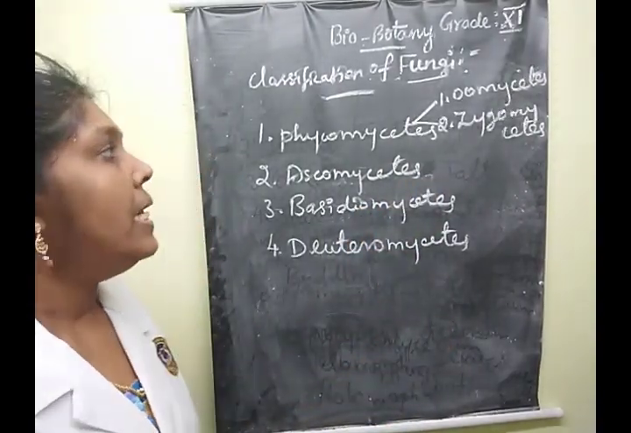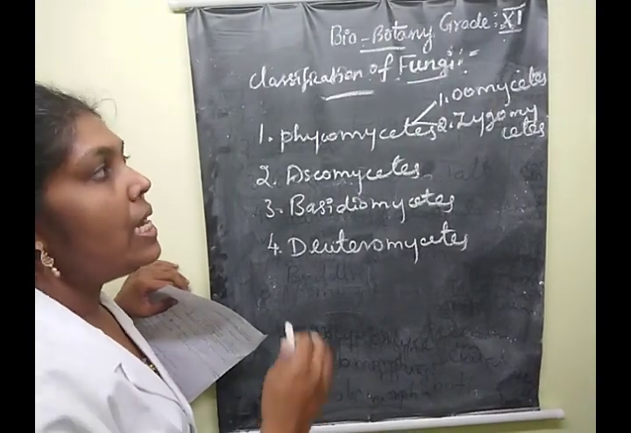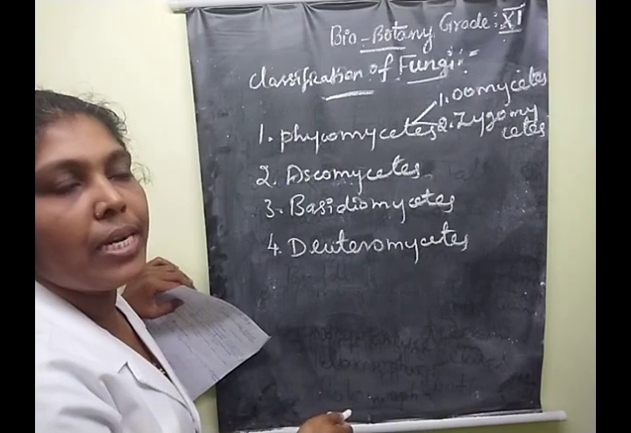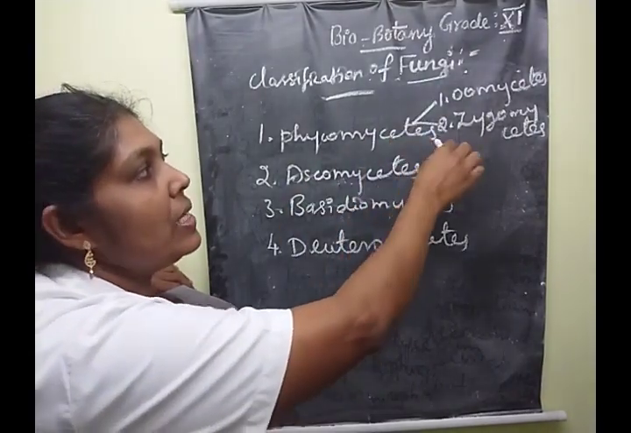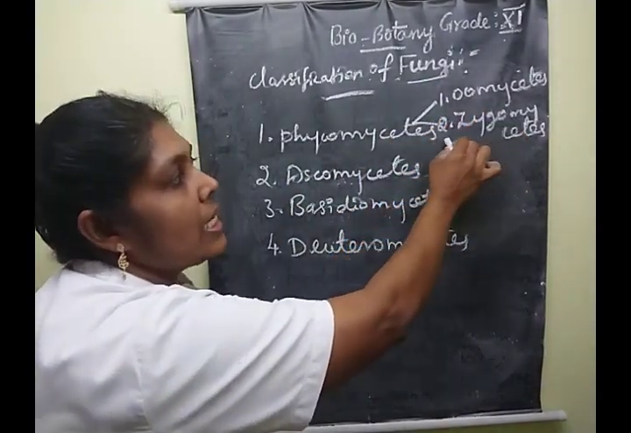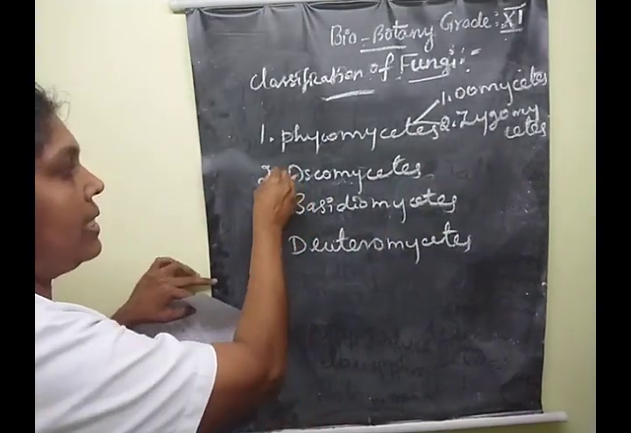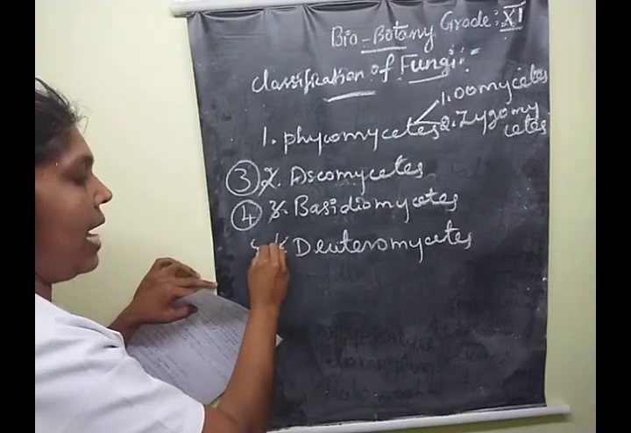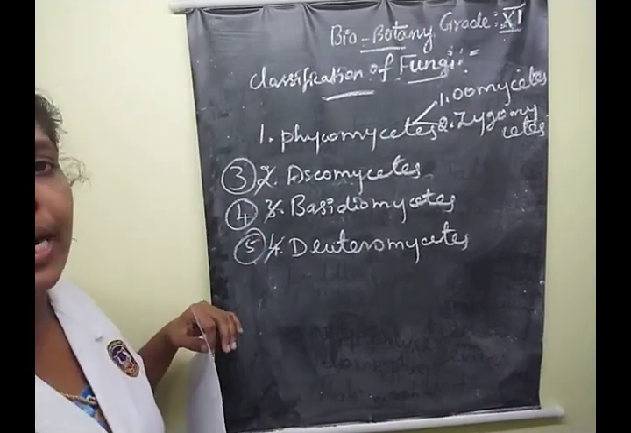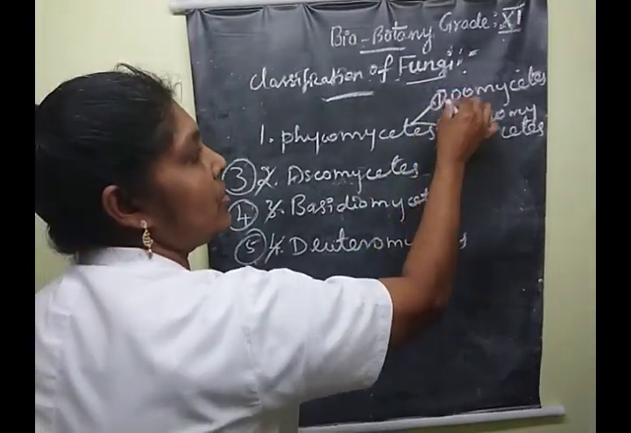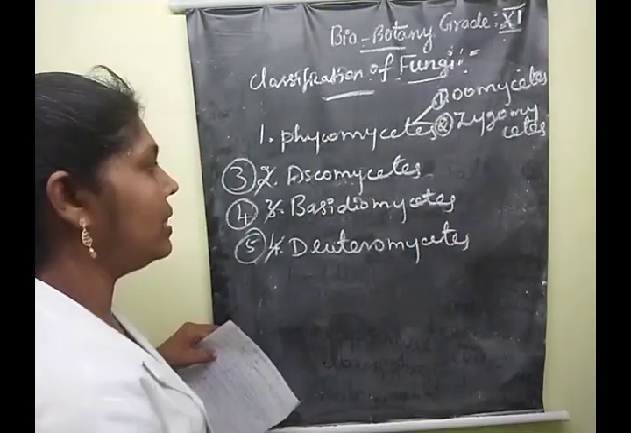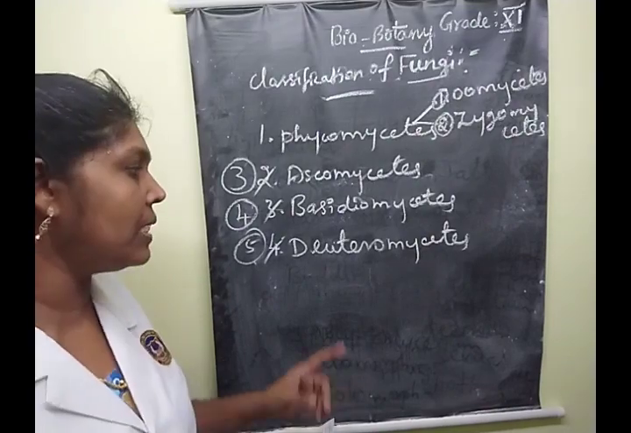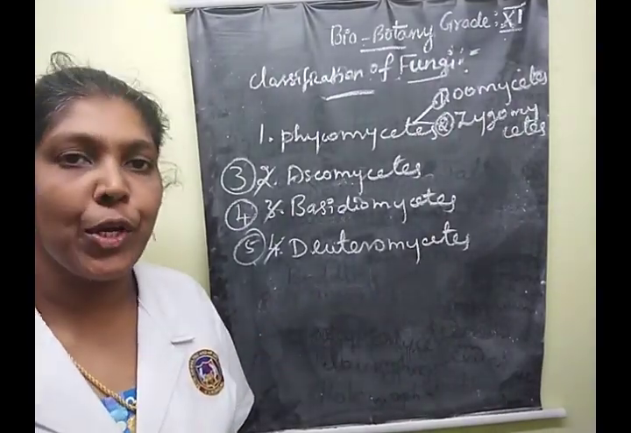Clear? Next, let us learn about the salient features of some of these classes. Understood, ma? What are the classes? First one is Oomycetes, then Zygomycetes, then Ascomycetes, then Basidiomycetes, and then Deuteromycetes. Understood, children? Oomycetes is the first class, the second one is Zygomycetes, the third one is Ascomycetes, the fourth one is Basidiomycetes, and the last one is Deuteromycetes.